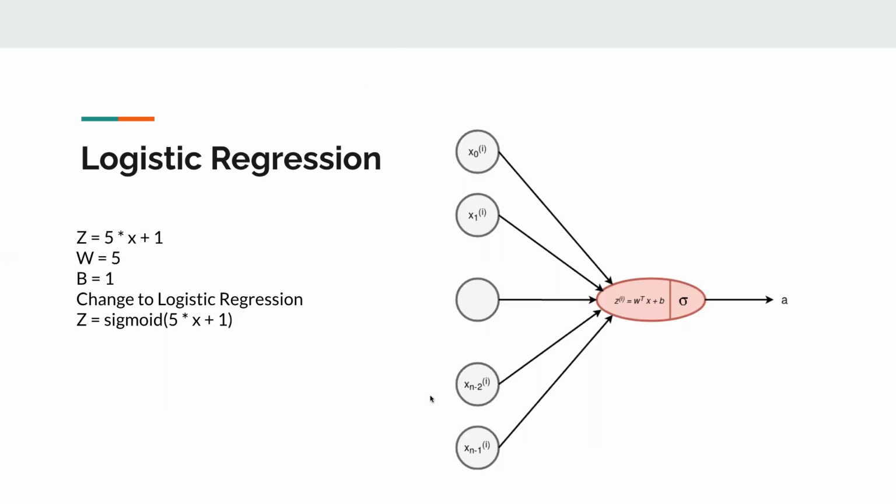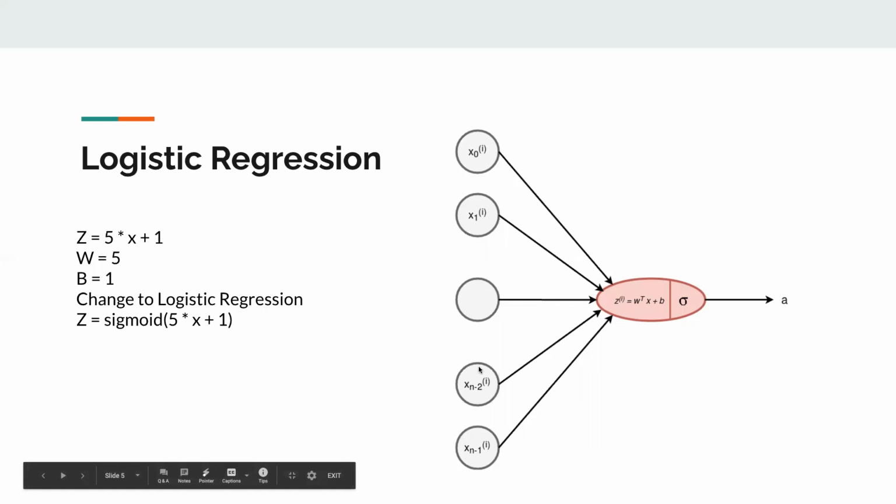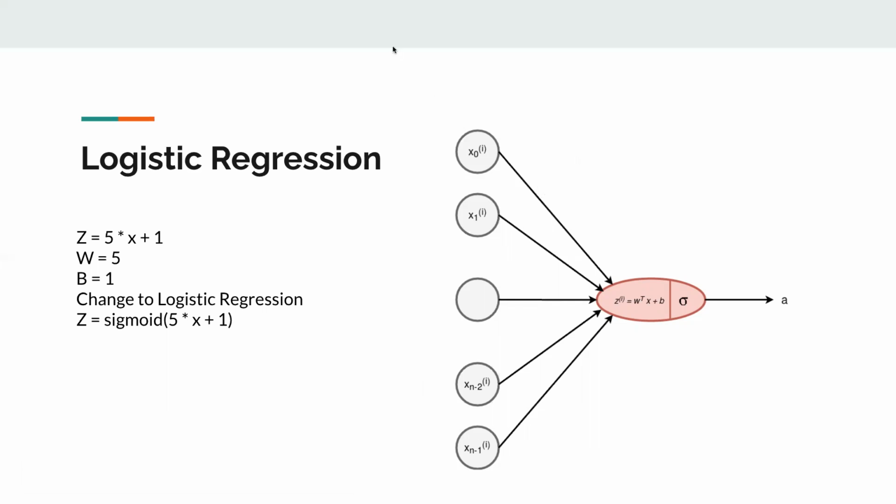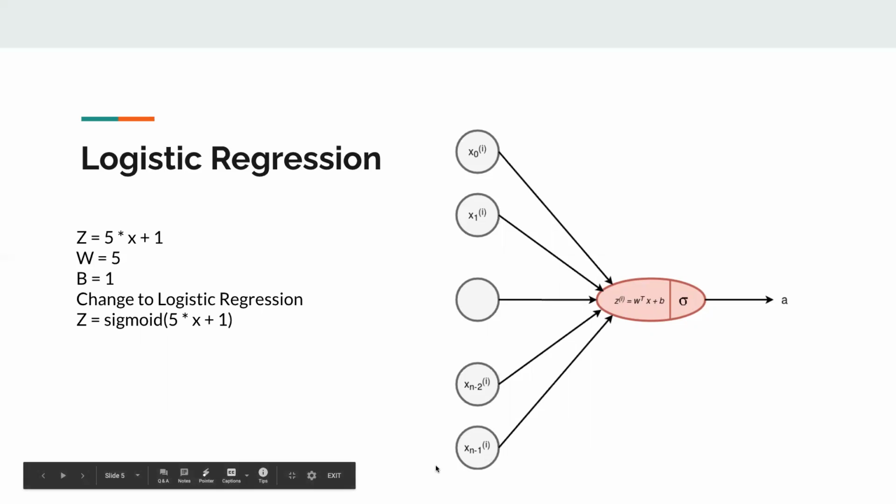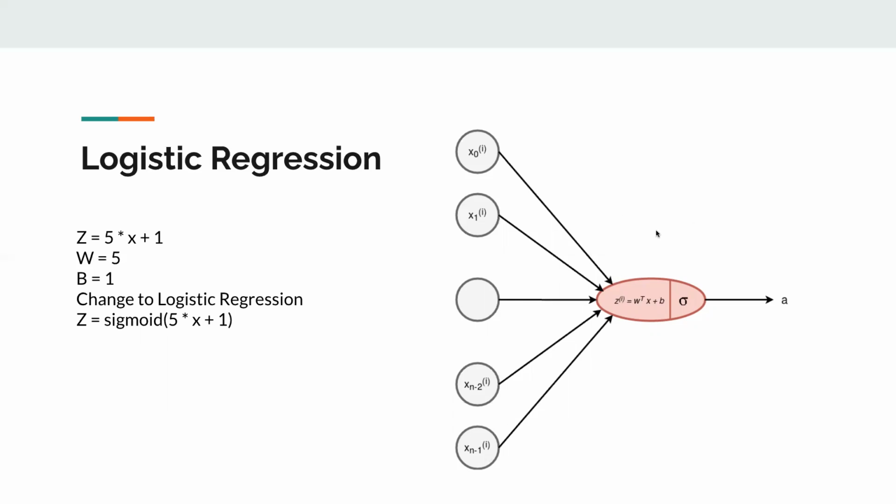Okay, take a look at this picture. This is a simple logistic regression model. People may ask, what is this? And what are those weird nodes and symbols? I will separate each component out and explain to you. As you can see here, there are multiple inputs x0, x1, and continuing to xn minus 1. They total n inputs. All those inputs are connected to an ellipse-shaped node. And in the ellipse-shaped node, there's a function z equals w transpose times x plus b, and the sigmoid function after the vertical separating line. Then the output of this ellipse node is the real output.